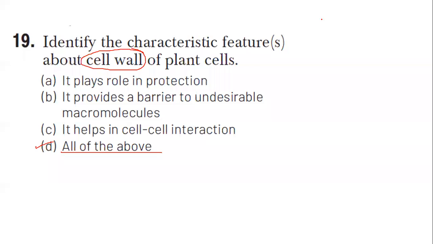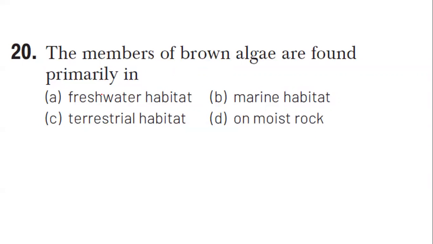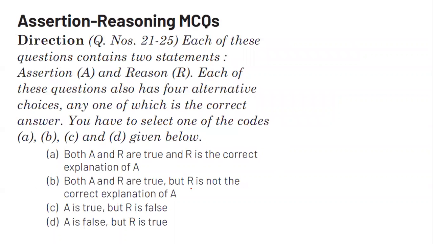Question number 20. The members of brown algae are primarily found in, where are they found? They're found in the marine habitat, right? Question number 21 onwards, we will have the assertion-reason type of questions. Let's move on one by one.